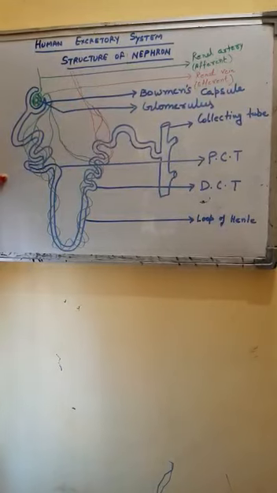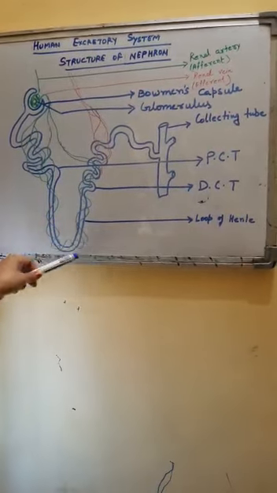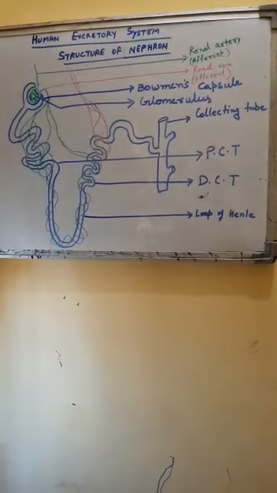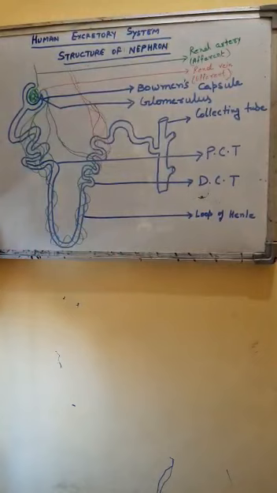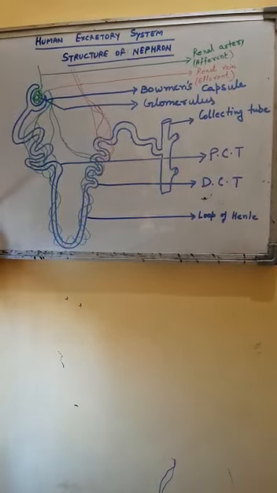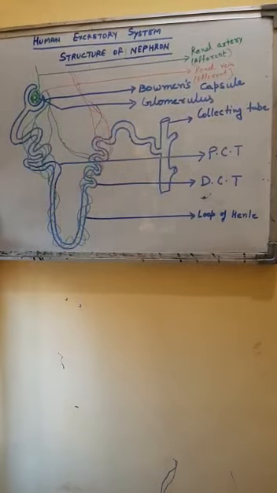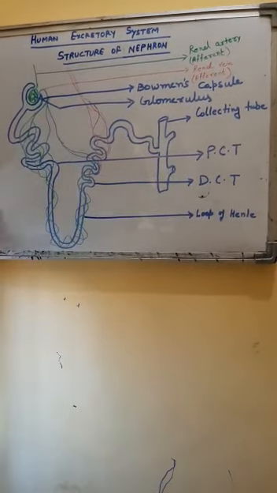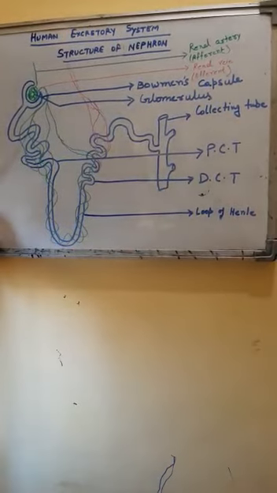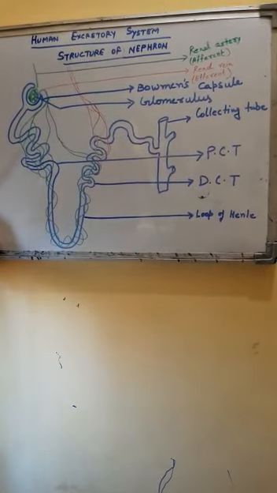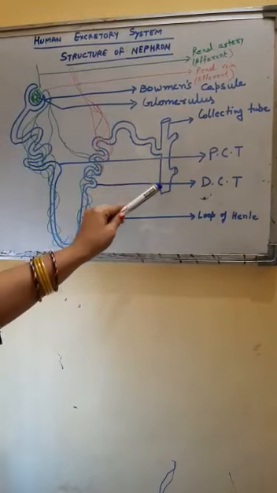After this, the tube forms a U-shaped structure called the loop of Henle, and then again a twisted part called the distal convoluted tubule or DCT. The DCT opens into a collecting tube.